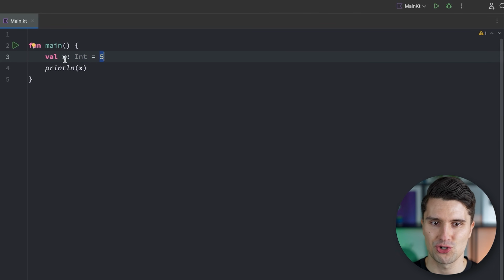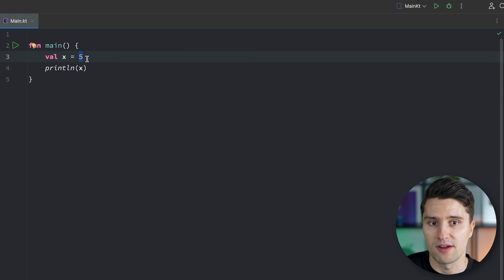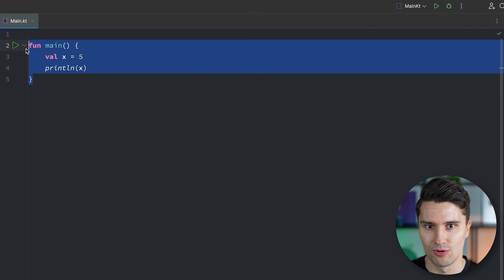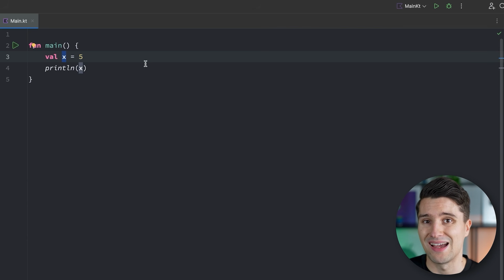So why can we actually leave this type away and just leave it at X is equal to 5? The reason is called type inference. Sounds very complex, but that's in the end just a mechanism that takes a look at the actual value we assign to a variable. And based on the value, it can already determine what kind of type that specific value has. And here, this value 5 is obviously a whole number. So the Kotlin compiler, which translates our actual Kotlin code down to instructions the computer understands, will see, okay, that's a whole number. So we could say this X variable has the type integer.